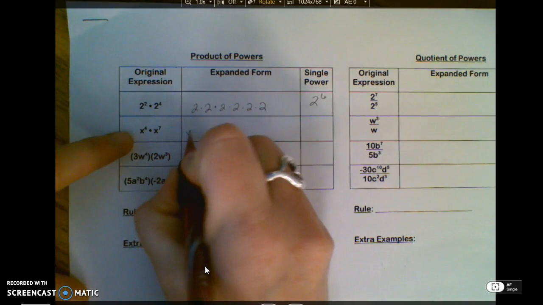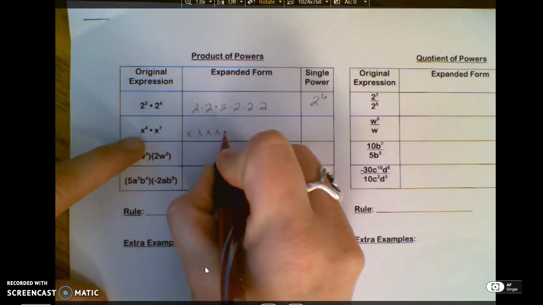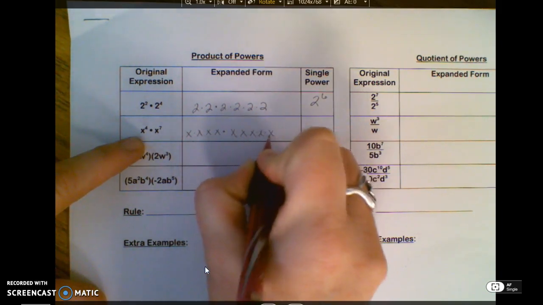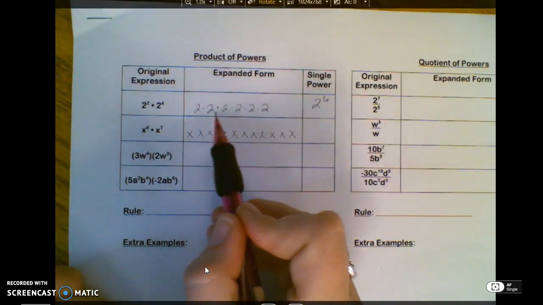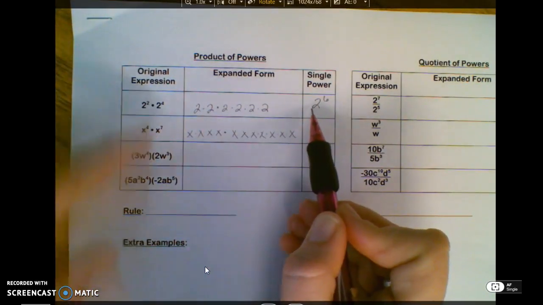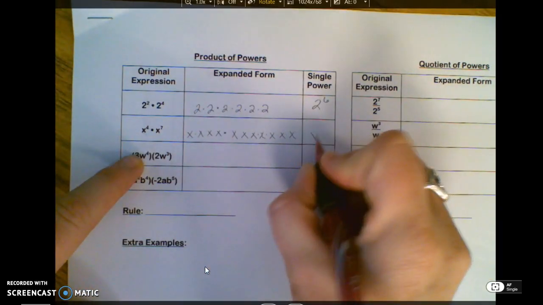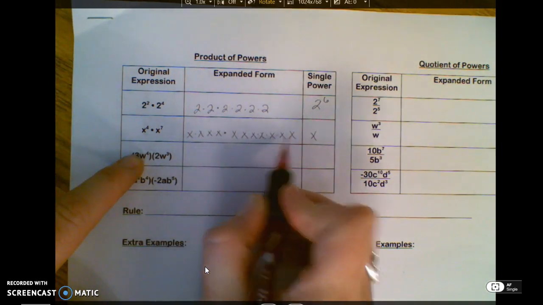Here I've got 4 x's. It says times, so I'm going to write times again. And here I have 7 x's. Notice that here I kept all the 2's and I said I had 6 of them. The base doesn't change. Here my base is x. It's not going to change. But I have 11 of them.